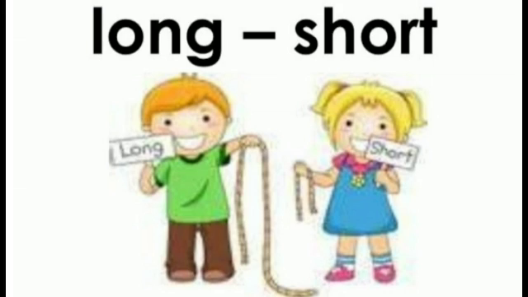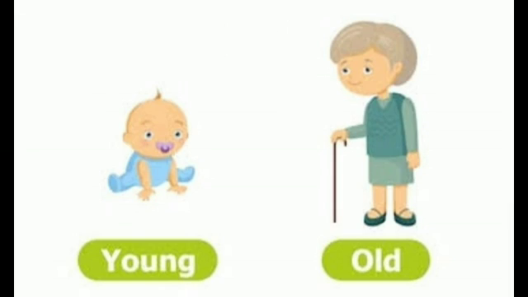Antonyms in size: long, short. One rope is long and the other rope is short. Now antonyms in age: young and old. Young means a small baby, and old means an old person. So the opposite of young is old.